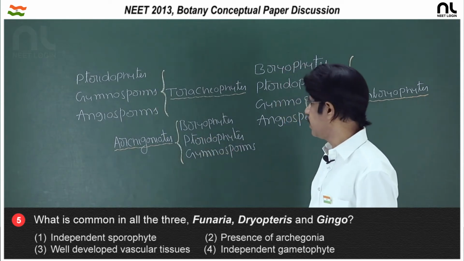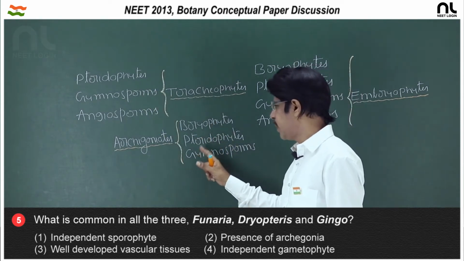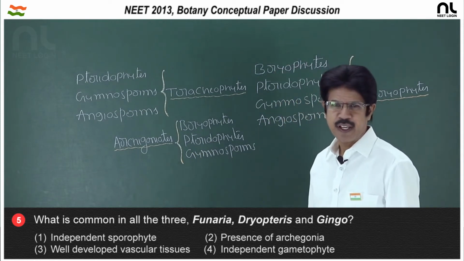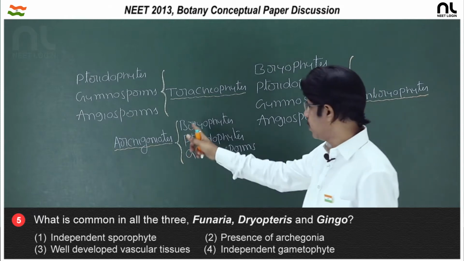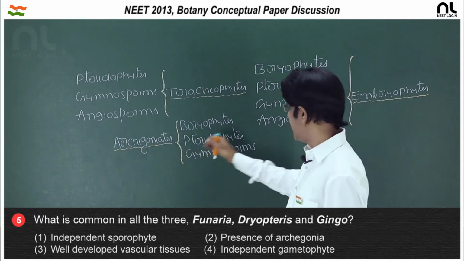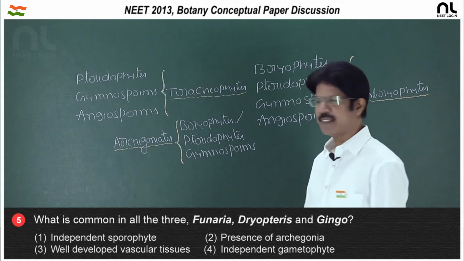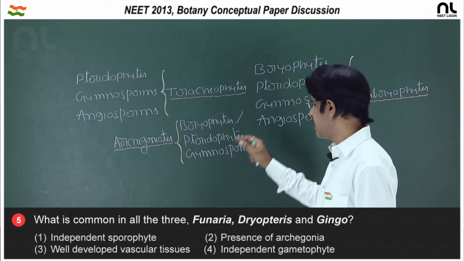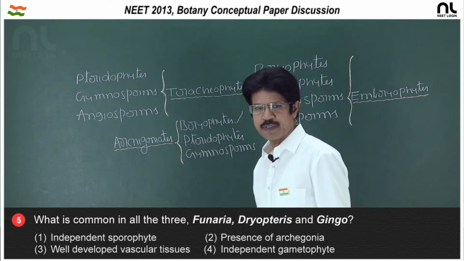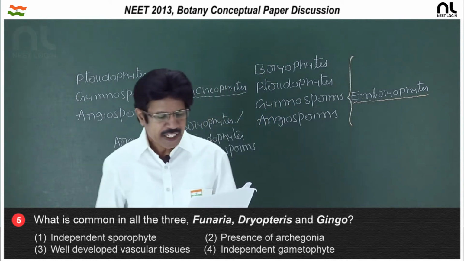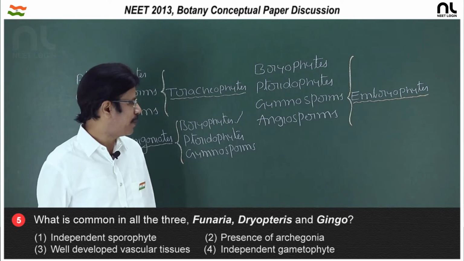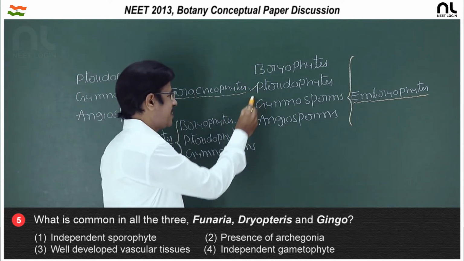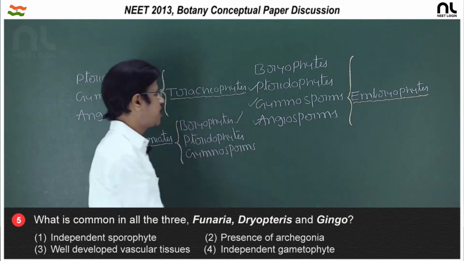In the case of archegoniates, they are bryophyte, pteridophyte and gymnosperm, the first archegoniates being bryophytes and the last being gymnosperms. In the first option, independent sporophytes are present in pteridophytes, gymnosperms and angiosperms.